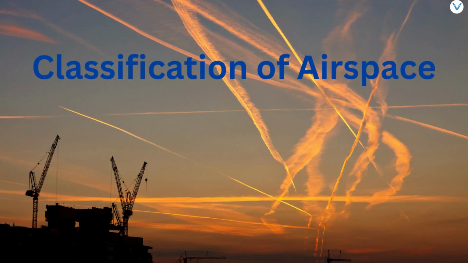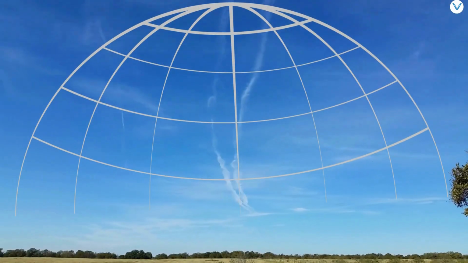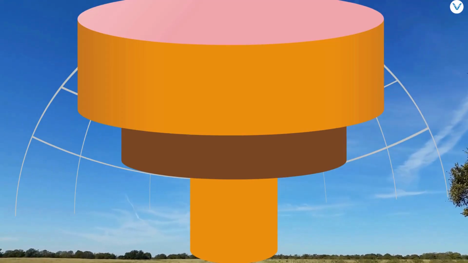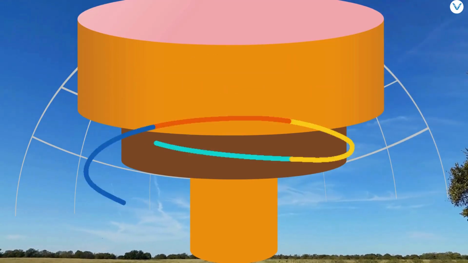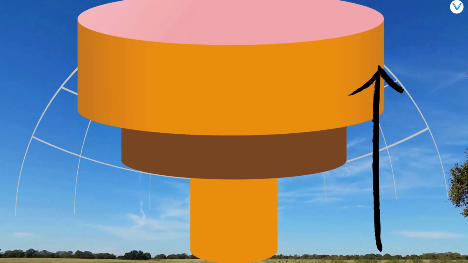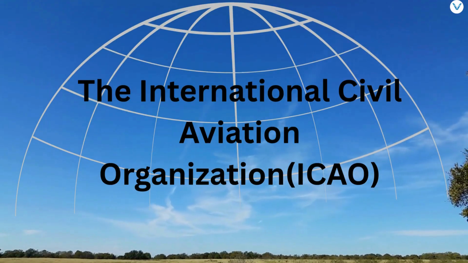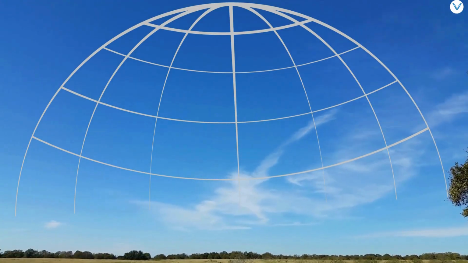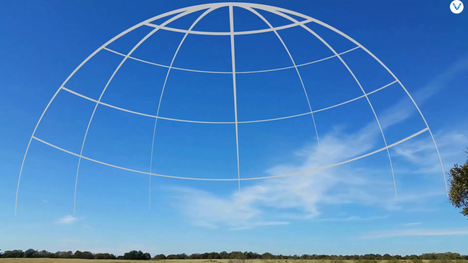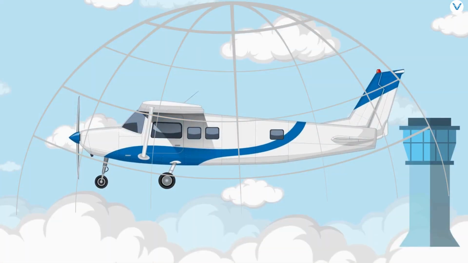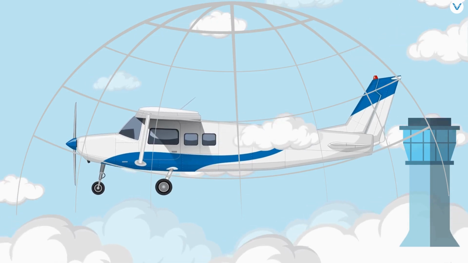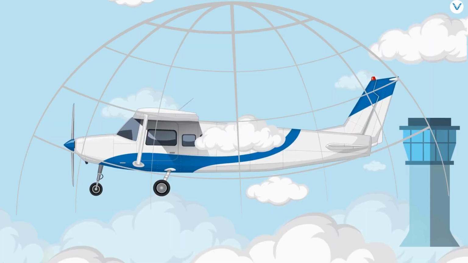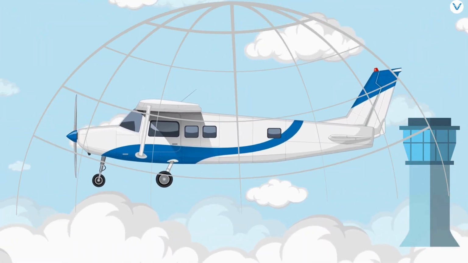Classification of airspace. The sky is divided into different zones using categories of airspace class, defined by both geographical boundaries and altitude levels. The International Civil Aviation Organization, ICAO, provides standardized airspace classifications that most countries follow. The classification dictates the level of control and services provided to aircraft operating within that airspace.